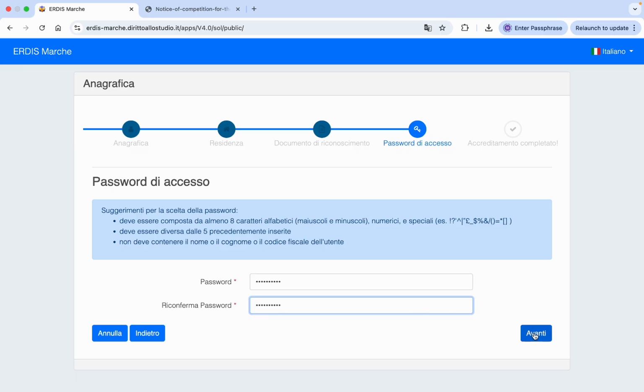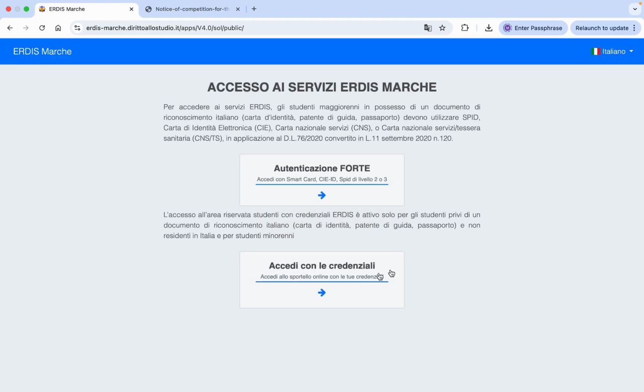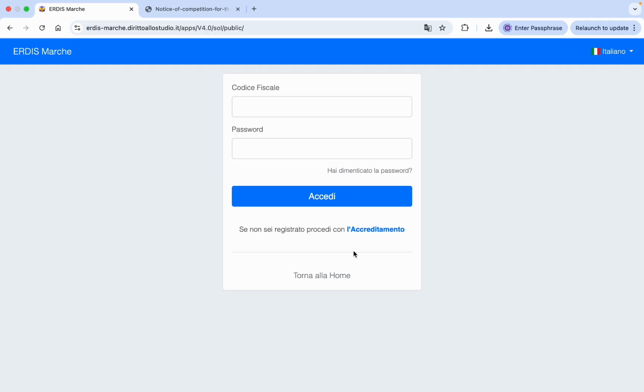And then click on Avanti. So your account has been created. Your codice fiscale will be your username, and the password is the one you have just set. So you need to click here on "Accedi con le credenziali", with credentials: your codice fiscale and your password.